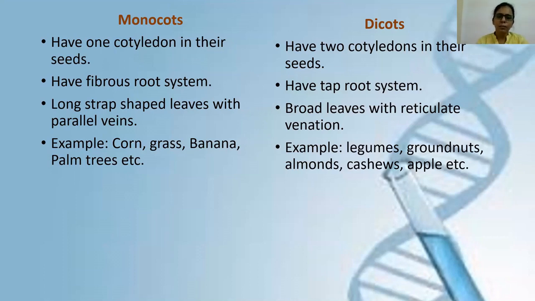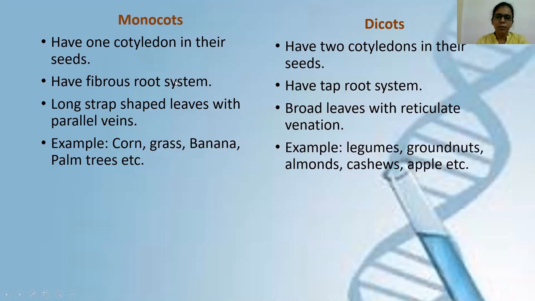So some flowering plants have two cotyledons in their seed, and some flowering plants have only one cotyledon in their seed. Plants which carry only one cotyledon in the seed are known as monocots, or monocotyledons, because the meaning of mono is one. And plants which have two cotyledons in their seeds are known as dicots, or dicotyledons. Di means two. So monocots have one cotyledon in their seed, and dicots have two cotyledons in their seed.